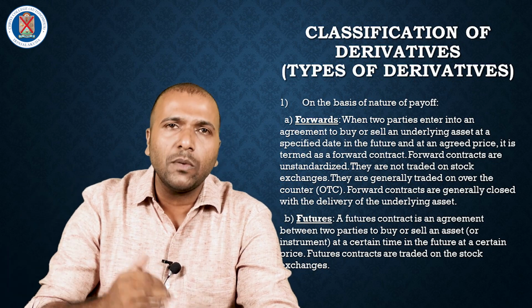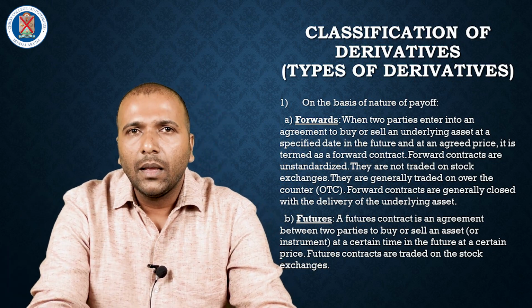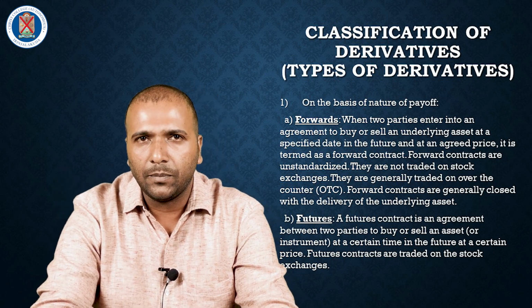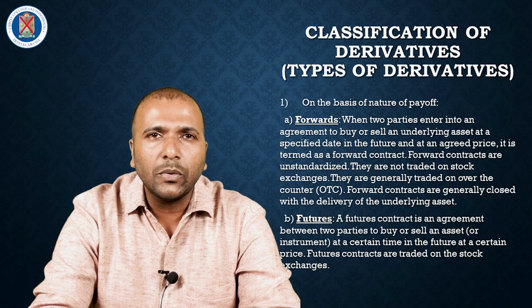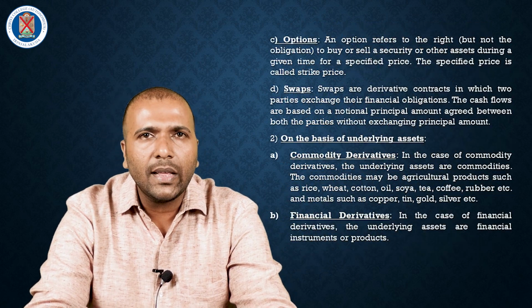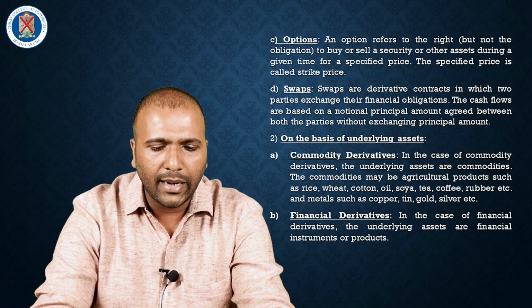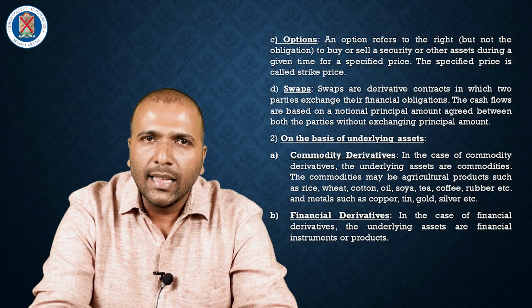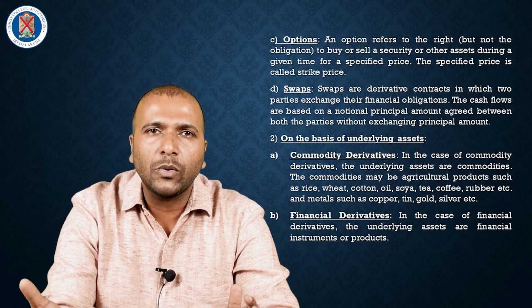Risk is reduced in a futures contract, but in a forward contract there is a high risk involved. That is the main difference between futures and forward contracts. And the third type of derivative is the option. An option contract is an obligation to buy or sell some asset or security at some future date.